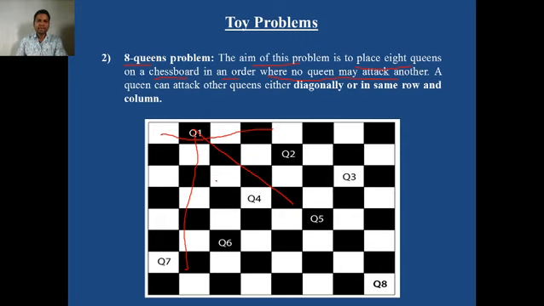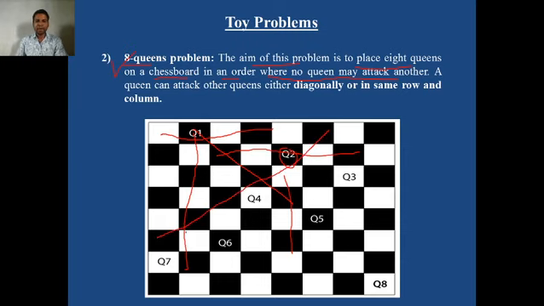So if we achieve this, then we can say that we have solved the 8 queen problem, because a queen can attack in this manner, vertically on the same line or horizontally. So for another queen, if this is Q2, for example, the remaining queens must not be in this particular column, and in this particular diagonal.